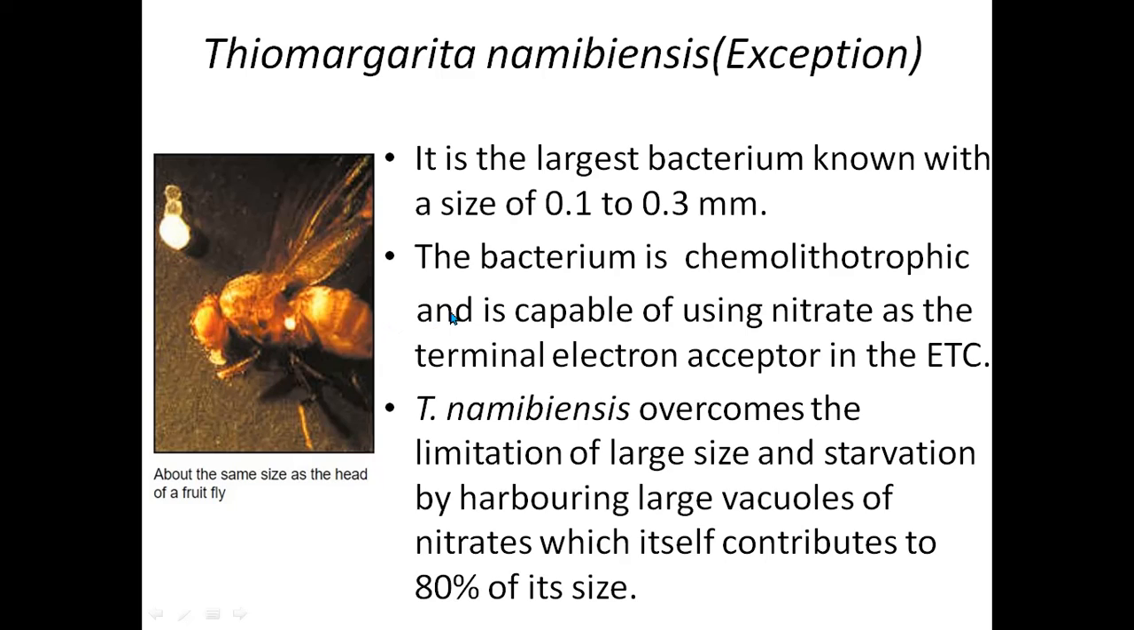Now the bacterium is chemolithotrophic and is capable of using nitrate as a terminal electron acceptor in the electron transport chain. So as humans we use oxygen as the terminal electron acceptor, but this bacterium is able to use nitrate. And T. namibiensis has large vacuoles of nitrates in its cell, which contribute to 80% of its size. And therefore this large vacuole of nitrates overcomes the limitation of starvation at large size. Because of these large vacuoles of nitrates, they do not starve even though they have a large size, and this is the reason why they can be this large.